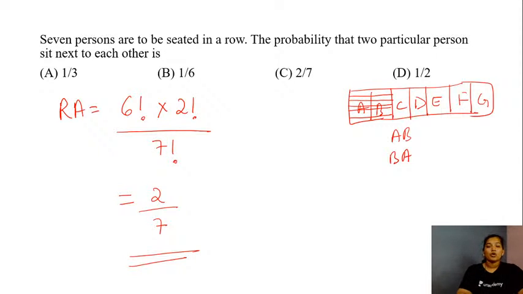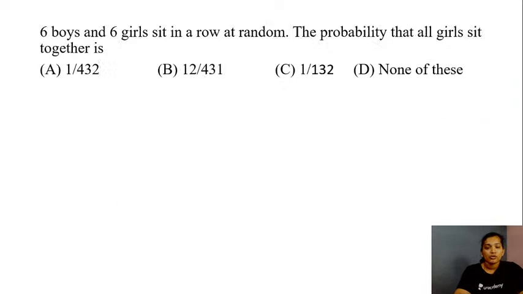Now let me give you all the next question. Let's do a similar type of question. As you can see on the screen, 6 boys and 6 girls sit in a row at random. The probability that all 6 girls sit together is equal to which of the following? So here we have 12 of them, and it is told that all 6 girls are seated together.